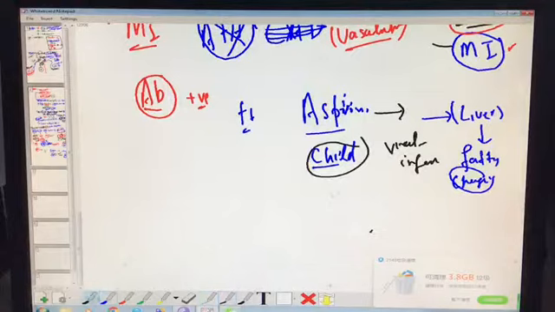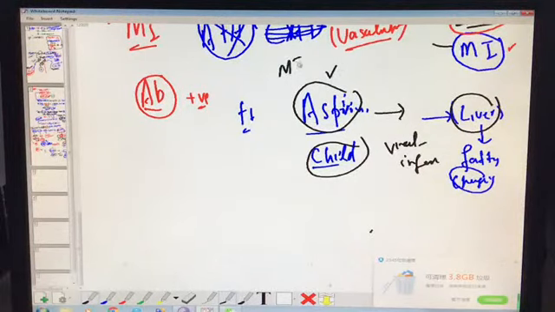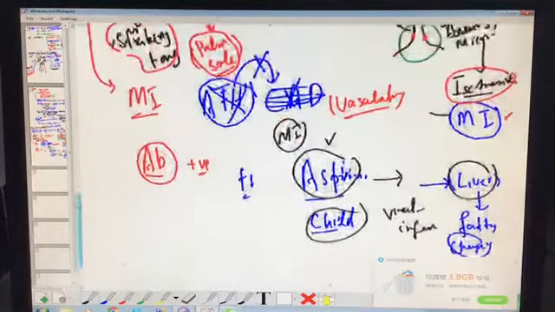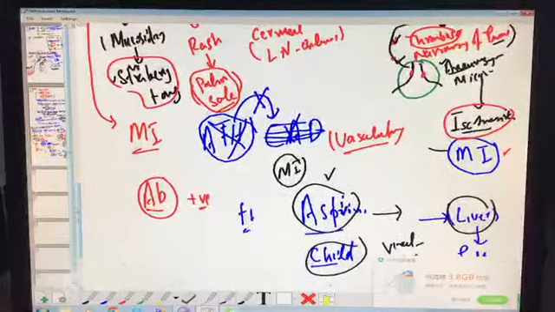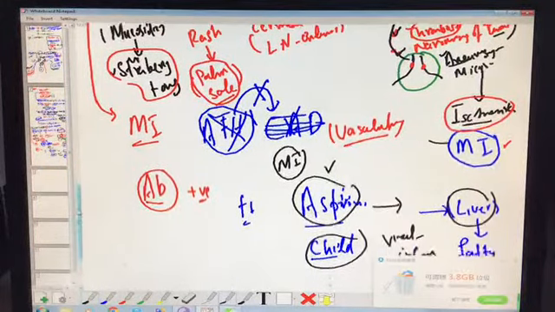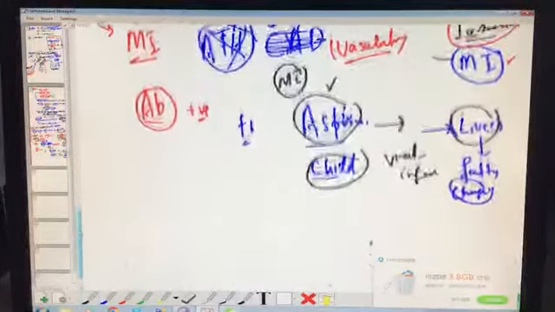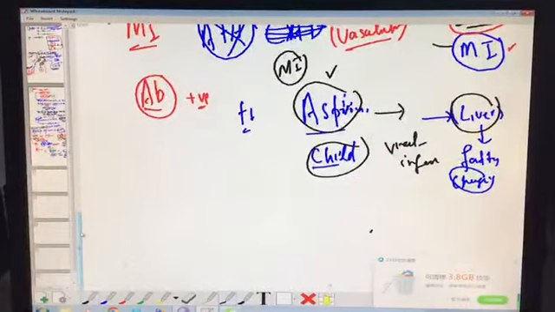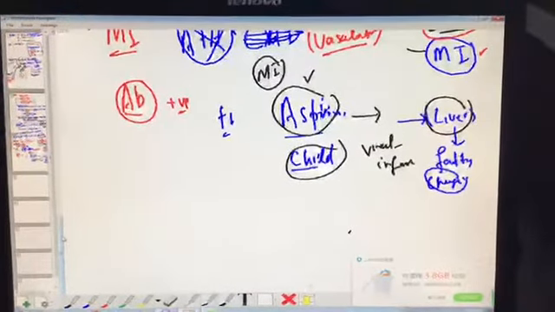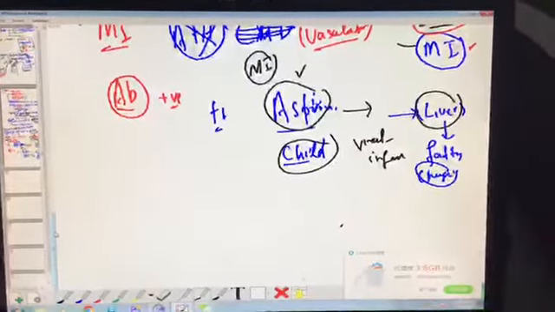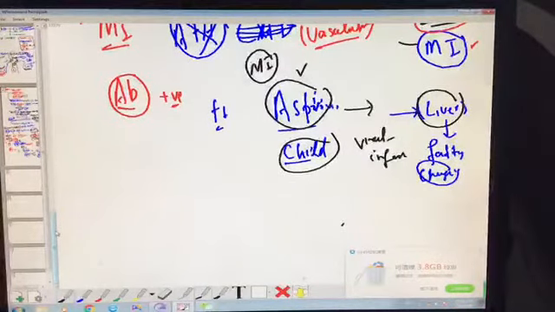But if the child already has Kawasaki disease, then we don't care about the liver pathology. I must save my heart from the MI, and must avoid thrombus formation inside the coronary artery. So that's why I must use aspirin there.